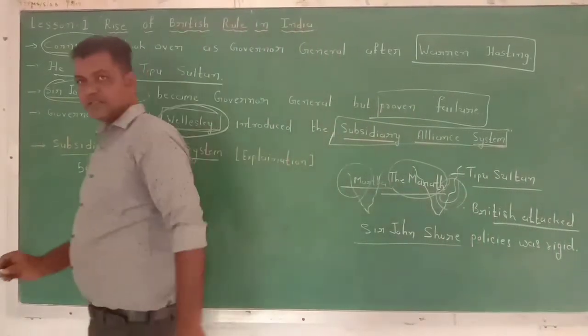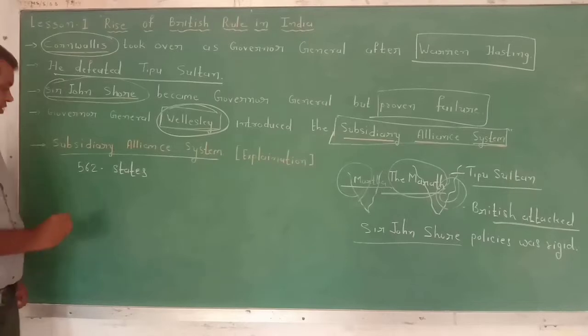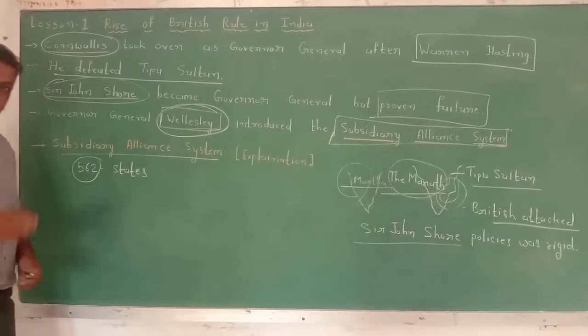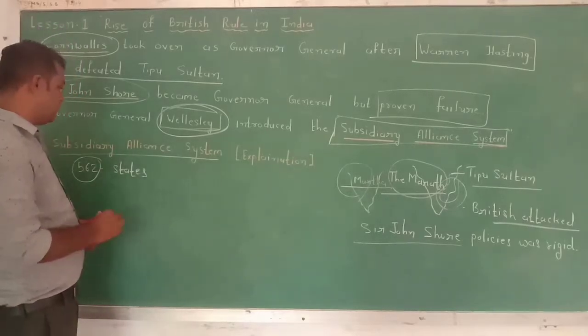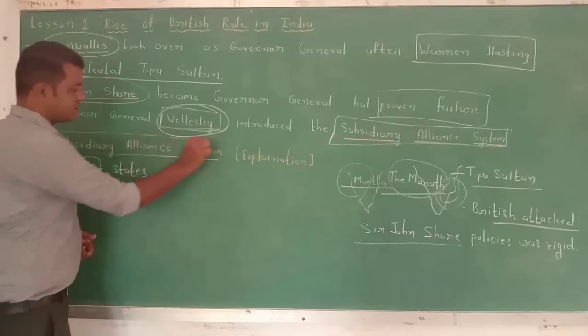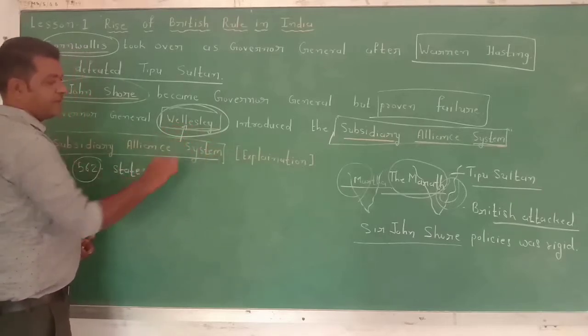As we discussed, a total of 562 states were there. So friends, try to understand. We are going to understand this subsidiary alliance system introduced by Wellesley.